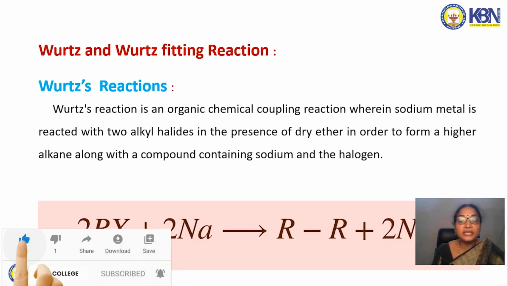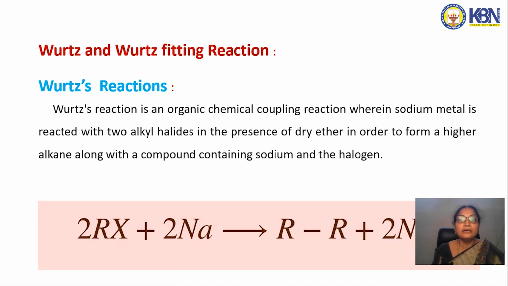So coming to the preparation of alkanes, how can we prepare alkanes? A number of methods exist for the preparation of alkanes. Among them, the most important one is the Wurtz reaction. It is an organic chemical coupling reaction, in which sodium metal is reacted with 2 alkyl halides in the presence of dry ether to form higher alkanes along with a compound containing sodium and halogen.